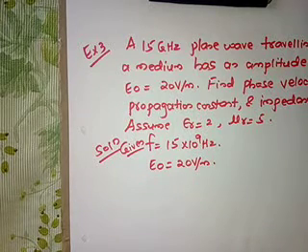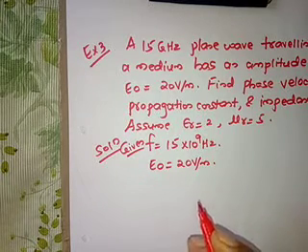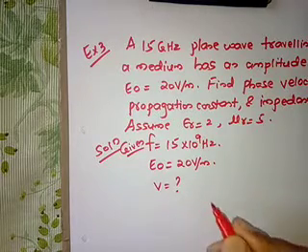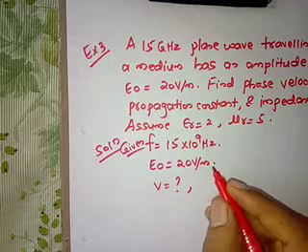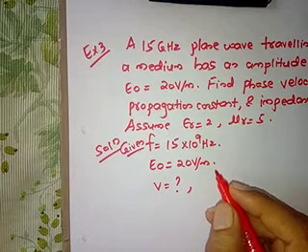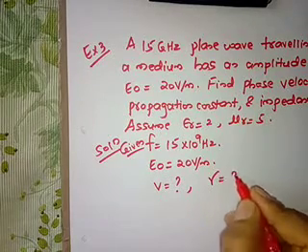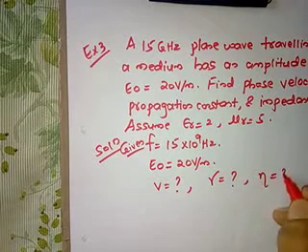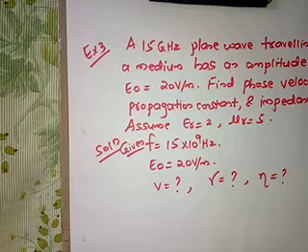They have asked to calculate phase velocity, that is v, propagation constant, that is gamma, and impedance, that is eta. We have to find out these parameters.